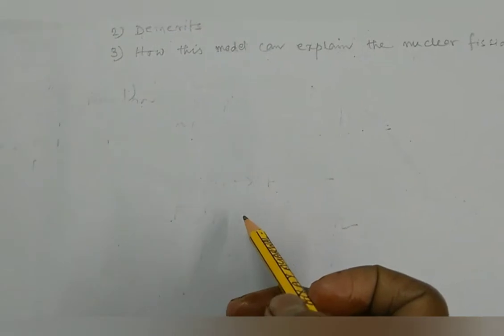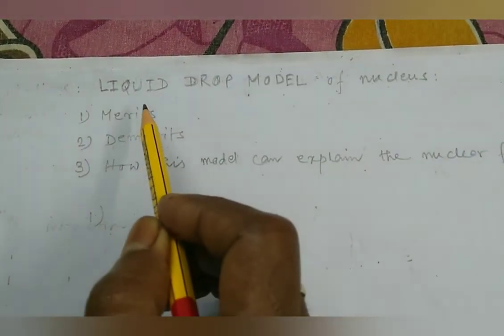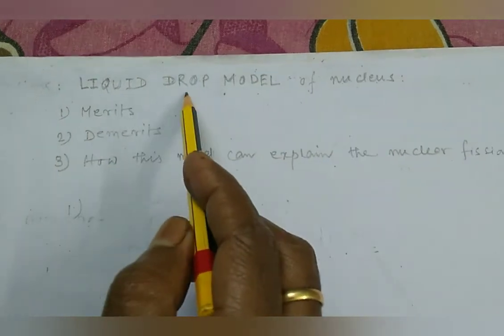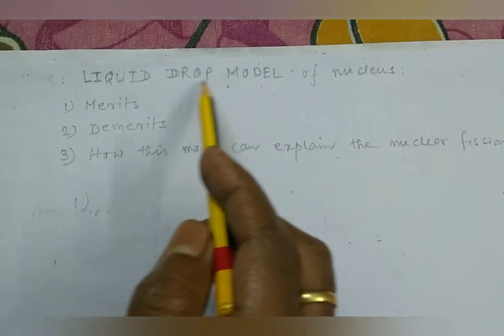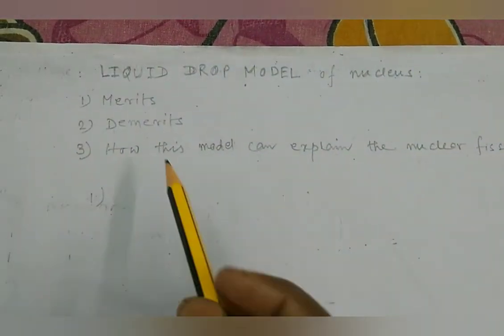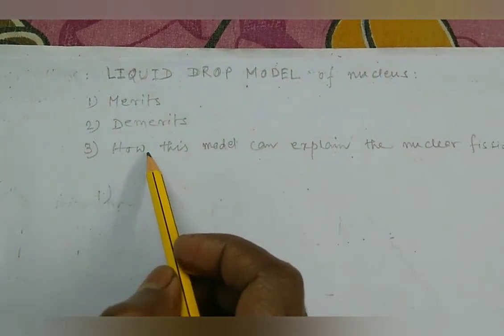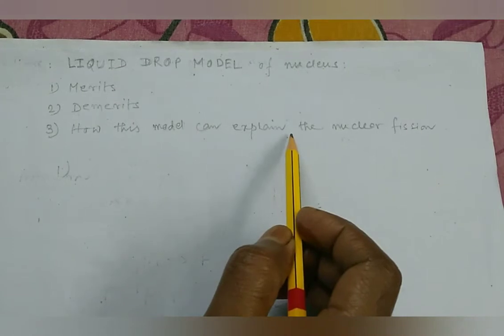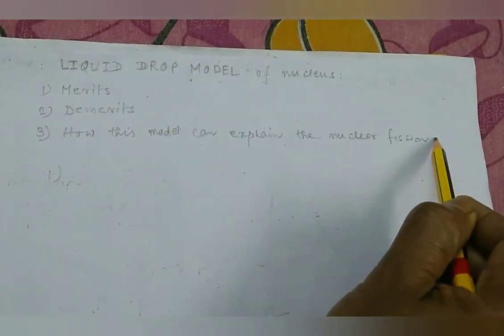In this lecture, I will present a complete quantitative discussion about the liquid drop model of the nucleus and its merits and demerits, and finally, I will discuss how this model can explain the nuclear fission phenomenon.